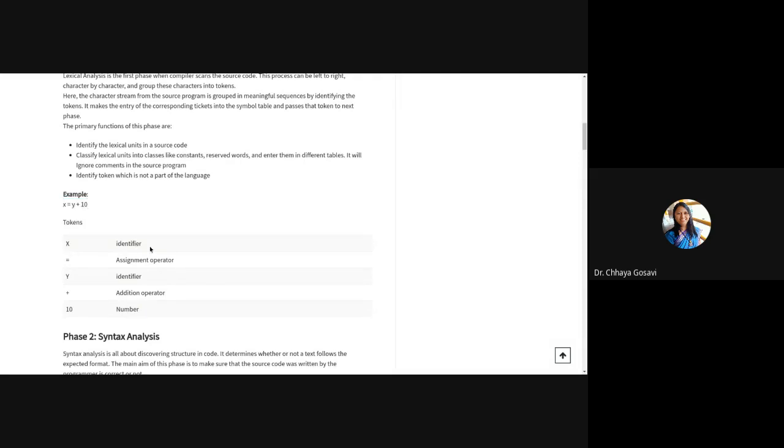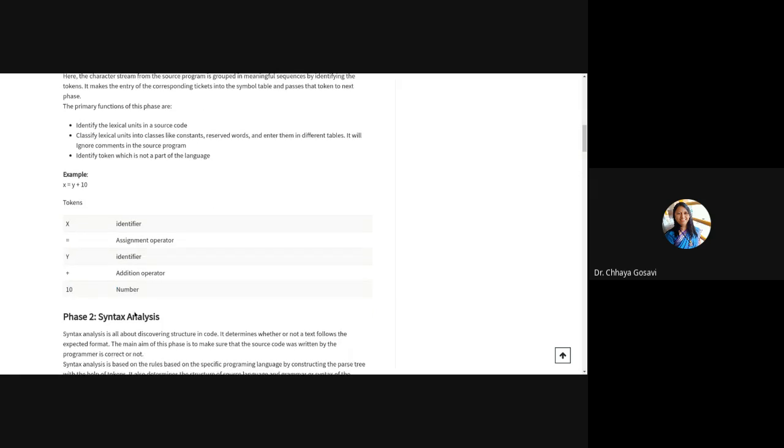So x is an identifier, this equal to is the assignment operator, y is an identifier, plus is the addition operator, and 10 is a number. And then you have a grammar in this language. These are called tokens or terminal symbols in your grammar.